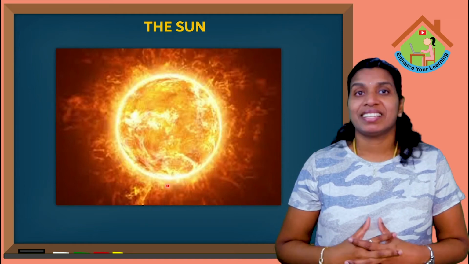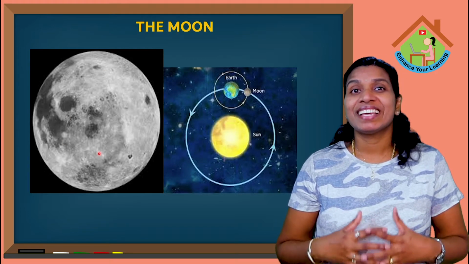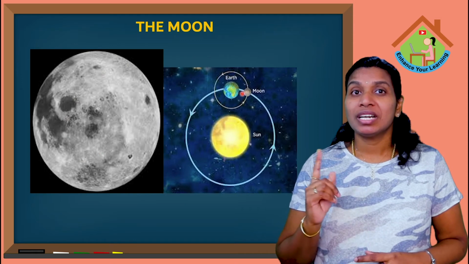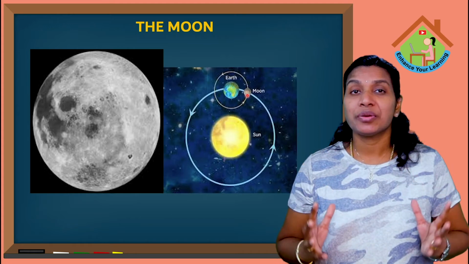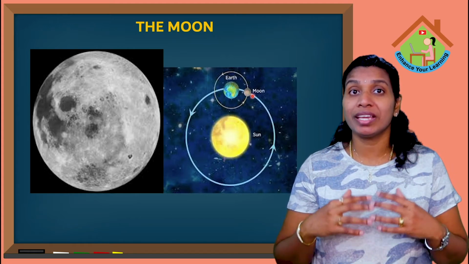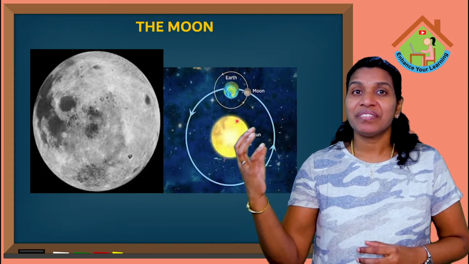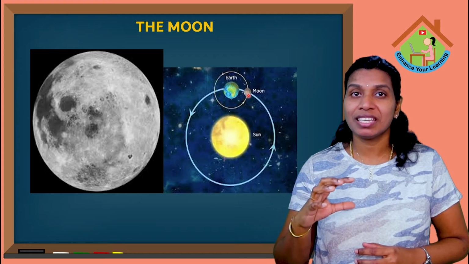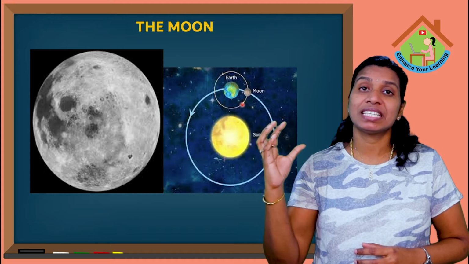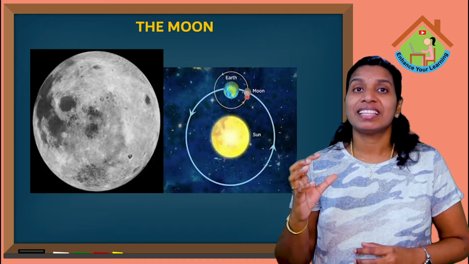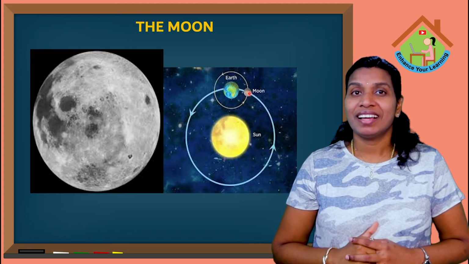Okay, kids? Next we are going to see about the moon. The moon is our nearest neighbor in space. The moon does not have its own light. It acts as a giant mirror. Giant means huge mirror or big mirror. How will it act as a big mirror? Yes, it reflects the light it receives from the sun. So the moon reflects the light which it receives from the sun. That is why we can see the shiny moon during night time.